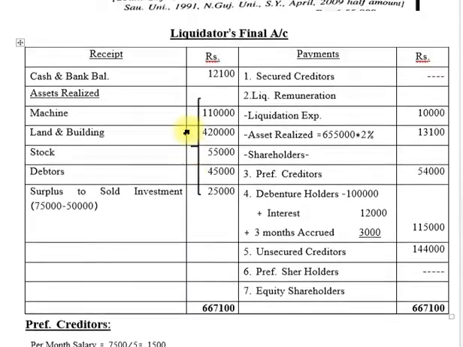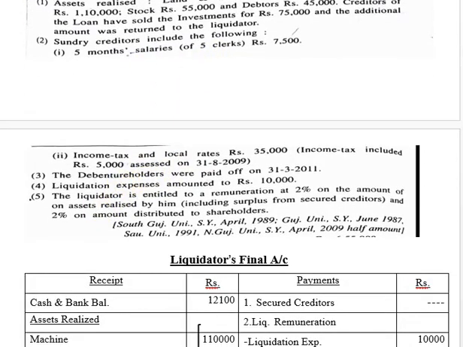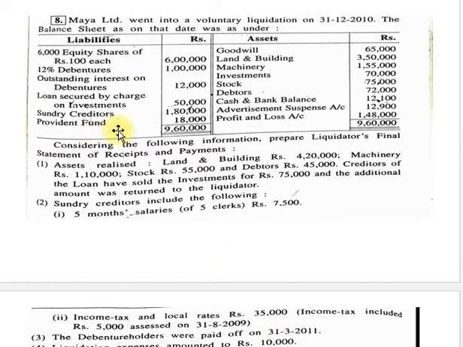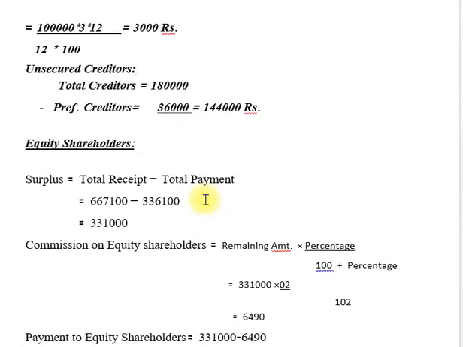So friends, you can see in our adjustment only there are 2 points. Number one is clerk salary and second is our income tax. Provident fund is already given in balance sheet, so we do not include it in our calculations. So 36,000 is 30,000 plus 6,000.